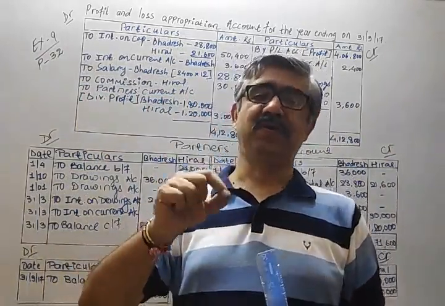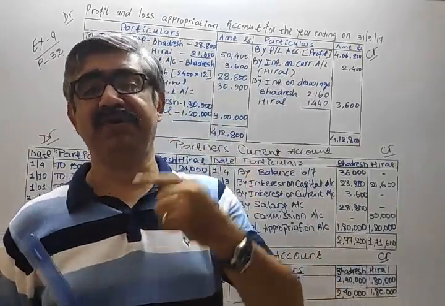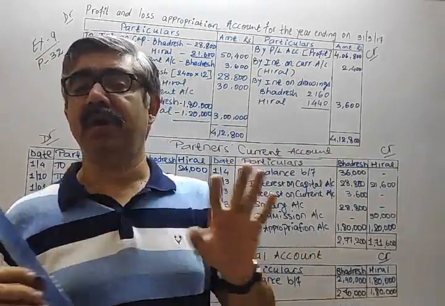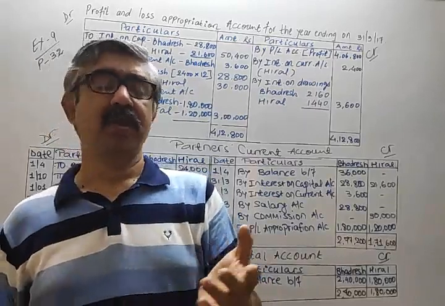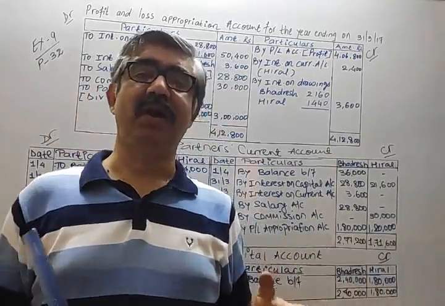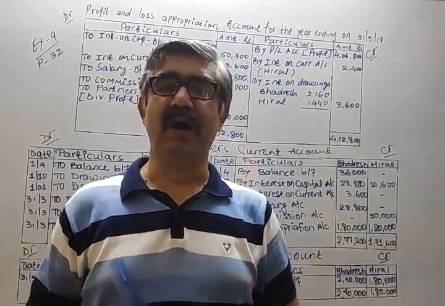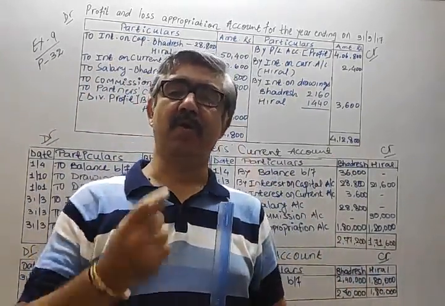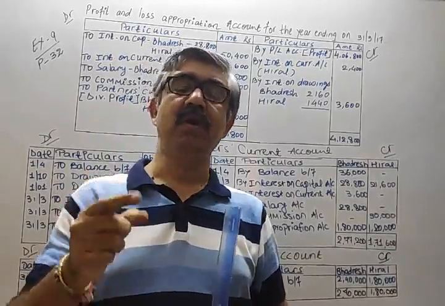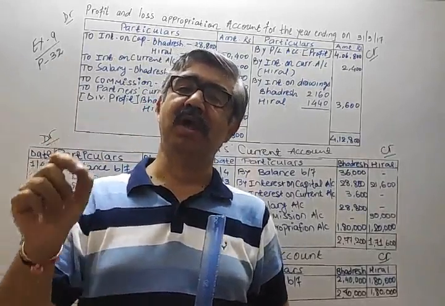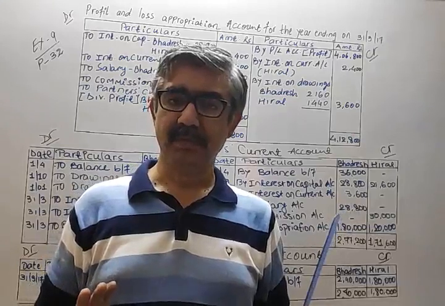Now observe question number 8, that of Harpal and Chirag. In the entire question, they have not given a current account balance. At the same time, there is no instruction to maintain their capital account as fixed. That's why we prepared only one account of the partner, that is the capital account, known as the fluctuating capital account method. Is it okay? Sure?